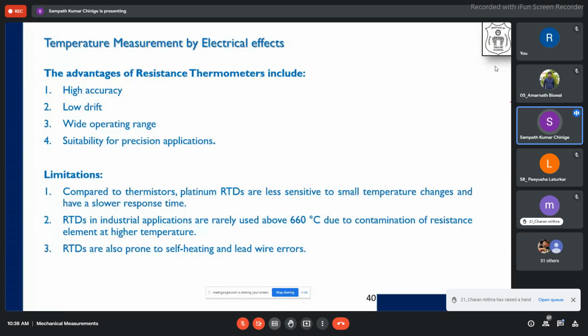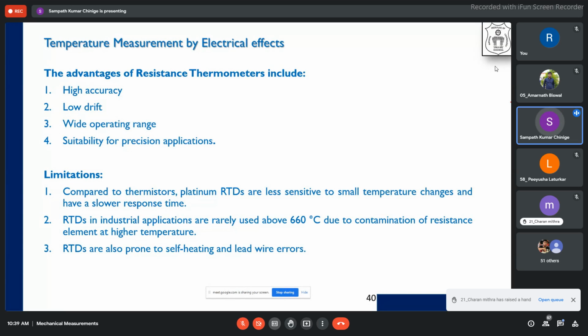Therefore, platinum RTDs are less sensitive compared to thermistors, which we will talk about in the next slide. They are not very sensitive compared to the thermistors. So therefore, generally thermistors will be used. That is the meaning of it. You can be precise, you may be highly accurate. The problem is it has a wide range, but its sensitivity is not that great.